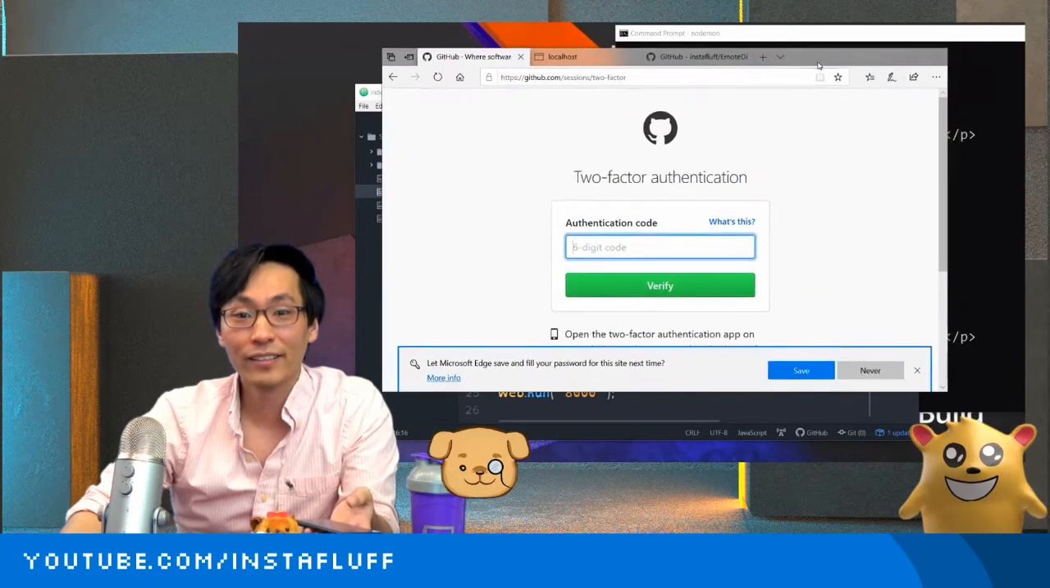Instafluff is using OBS and creating a virtual camera to stream over into Teams live events.